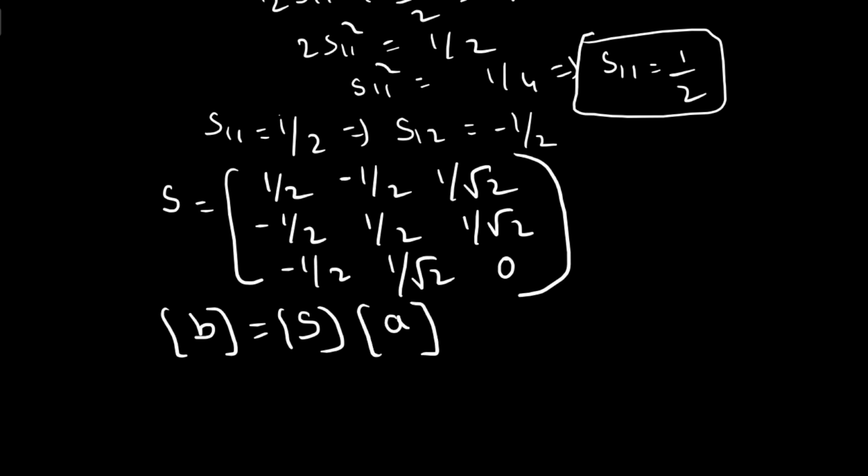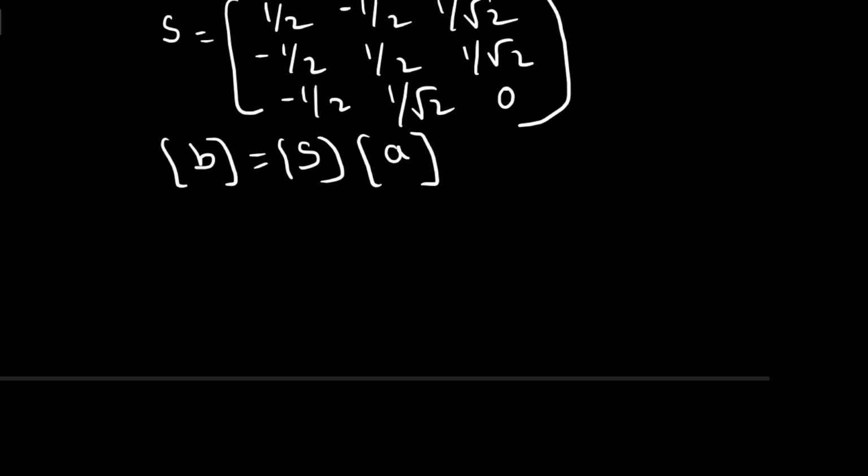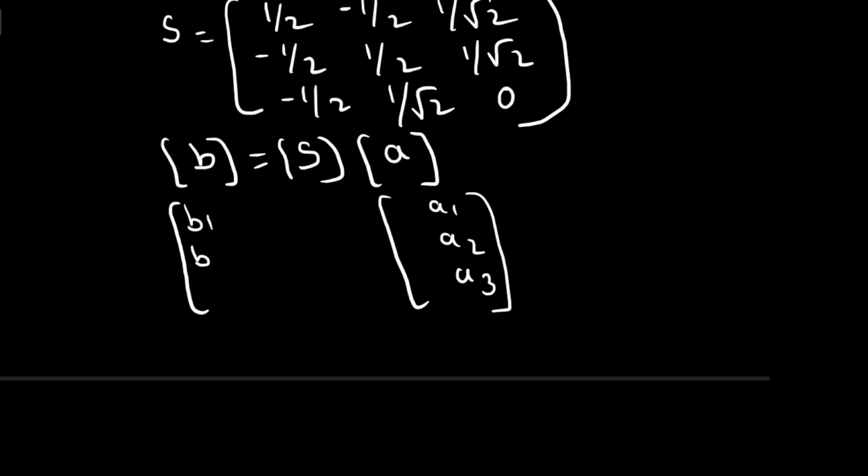So here you can write the input ports as A1, A2 and A3. So the output ports are B1, B2 and B3. Now what about the scattering matrix?